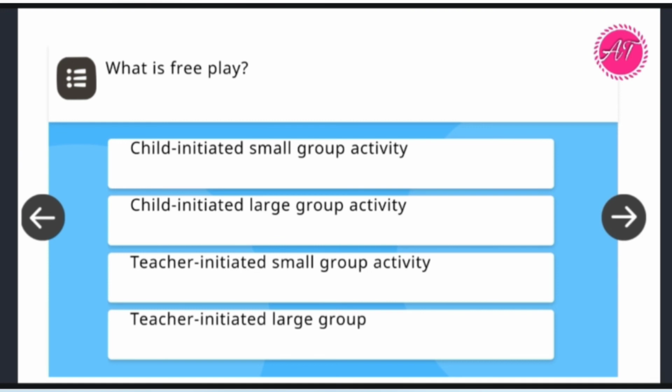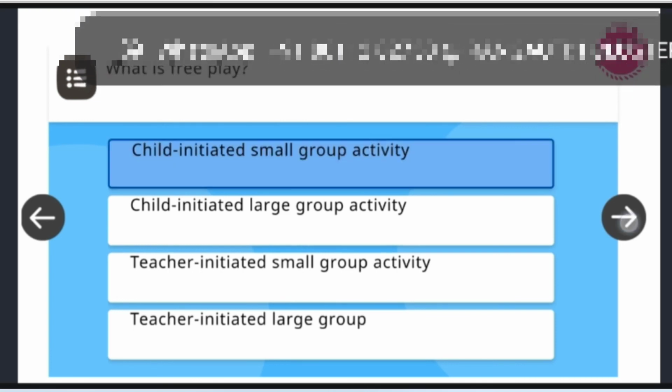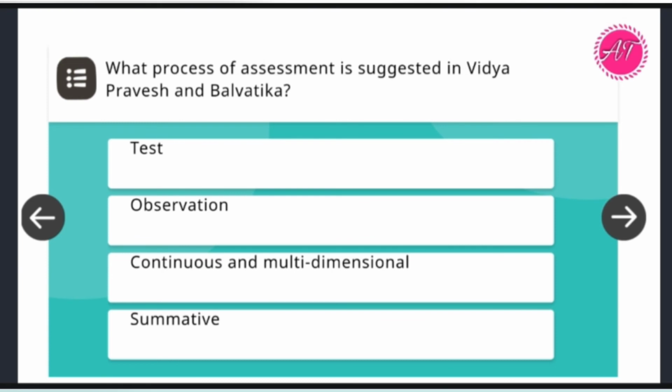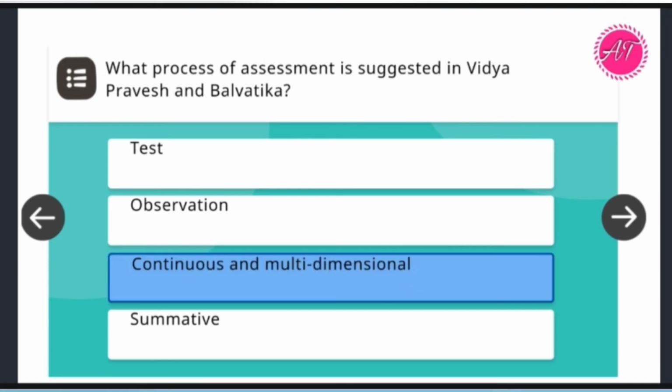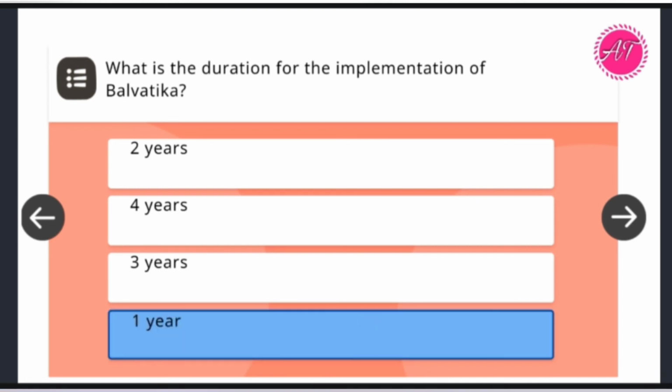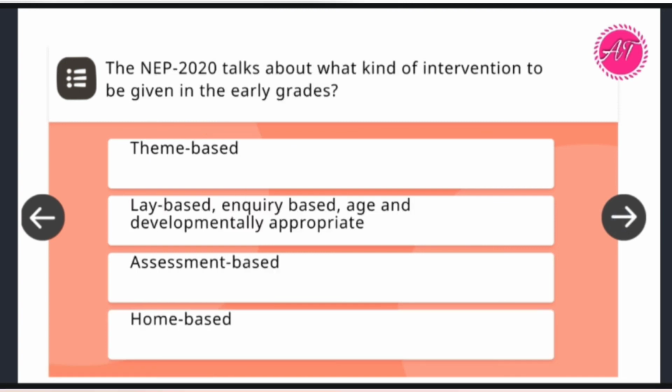What is free play? So the answer we have here is child-initiated small group activity. You can click on option 1, child-initiated small group activity. What process of assessment is suggested in Vidya Pravesh and Balvatika? Answer is continuous and multidimensional. Next, what is the duration of implementation of Balvatika? So the answer is 1 year.